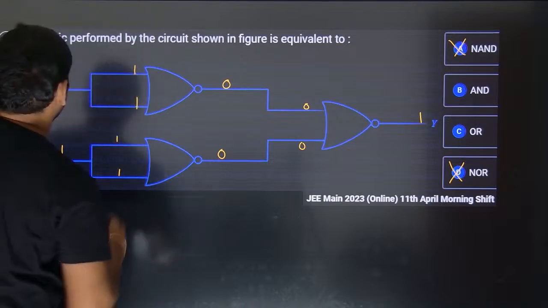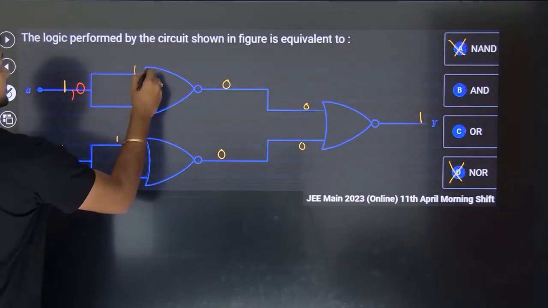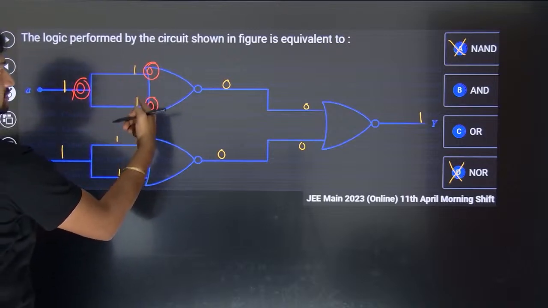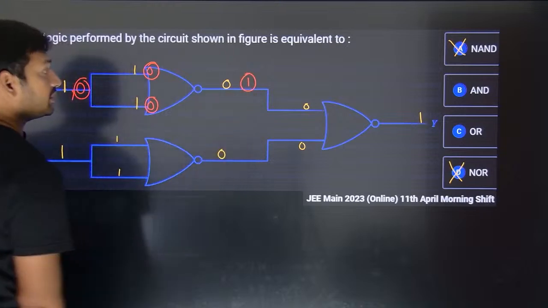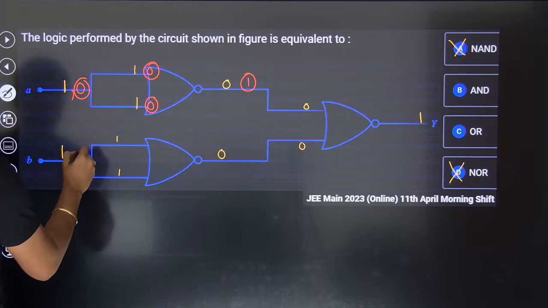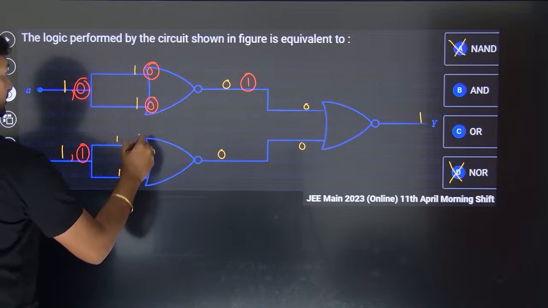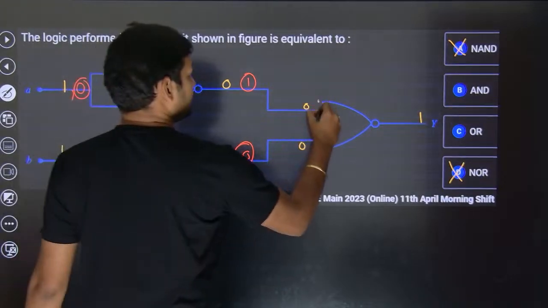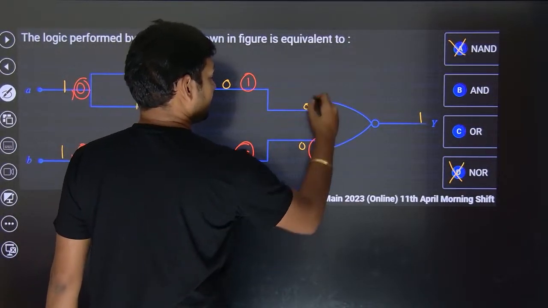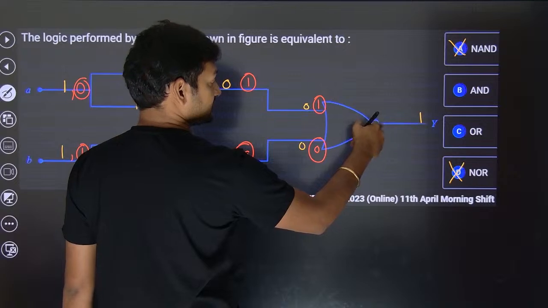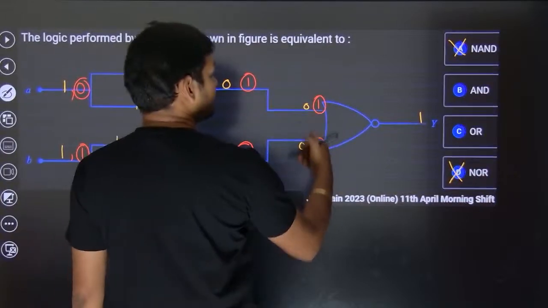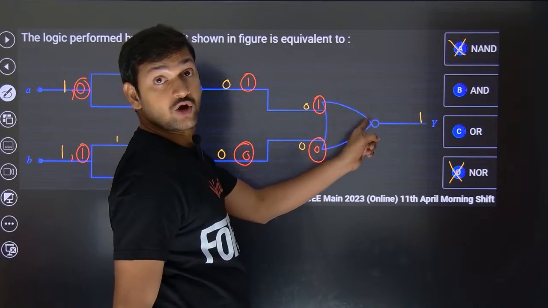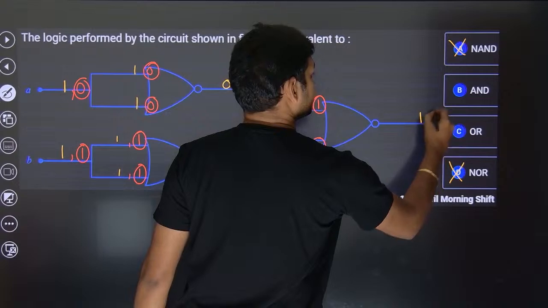Now look, I will send 0 into this, then 0, then 0. So 0 plus 0 should be 0, but as it is NOR gate, you will get 1 out. Now if I send 1 into this, then 1, then 1, this will be 0. Now you are feeding 1 and 0. 1 plus 0 should be 1, but as it is NOR gate, opposite, reverse it.